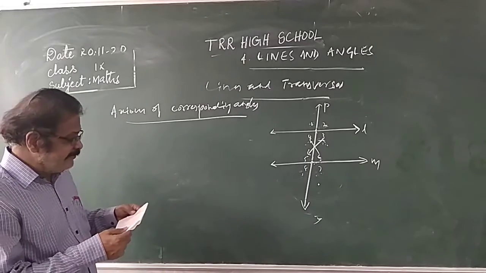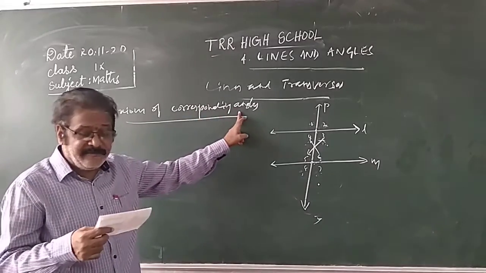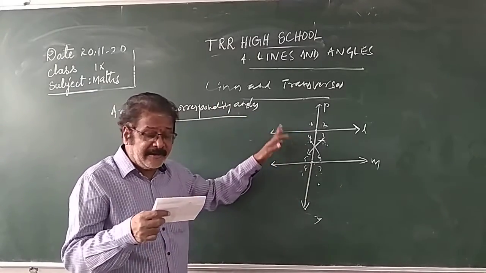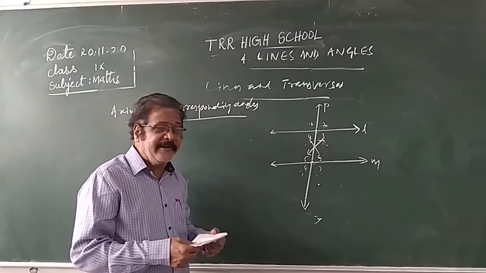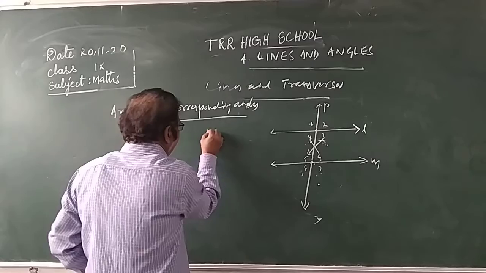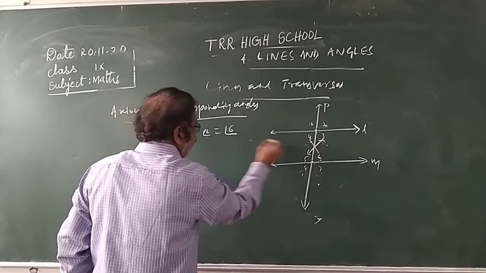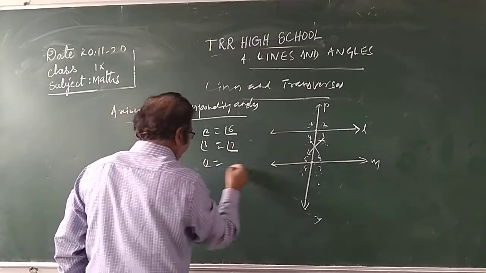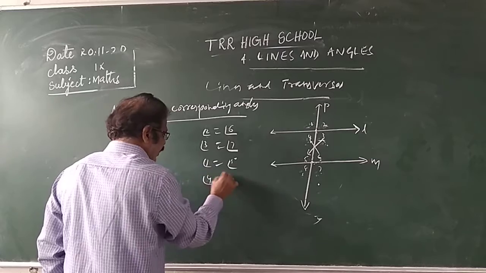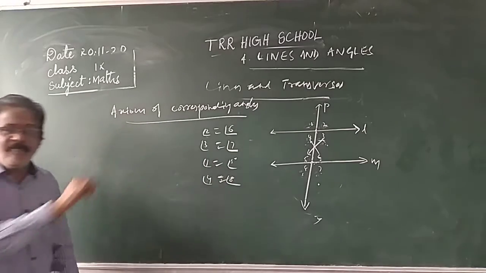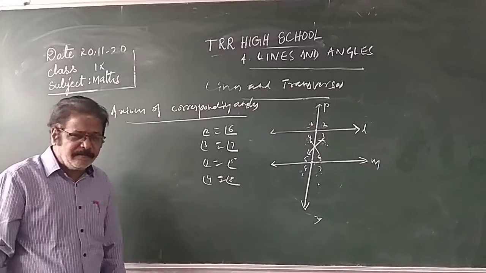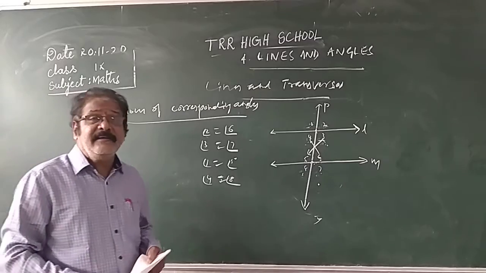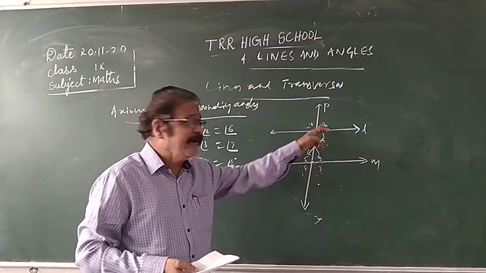This is one theorem. What is the theorem of corresponding angles? If a transversal intersects a pair of parallel lines, then each pair of corresponding angles are equal. What are the corresponding angles? Angle 2 is equal to angle 6. Angle 3 is equal to angle 7. Angle 1 is equal to angle 5. Angle 4 is equal to angle 8. So this is the theorem of corresponding angles: if a transversal intersects a pair of parallel lines, then each pair of corresponding angles are equal.